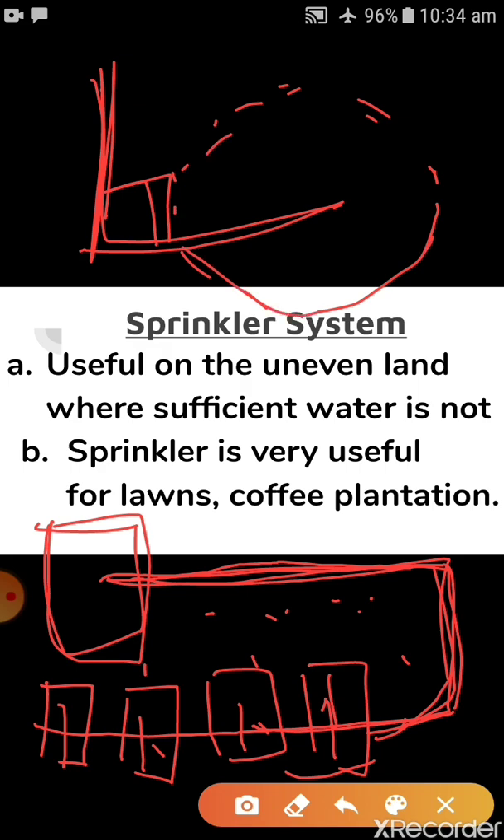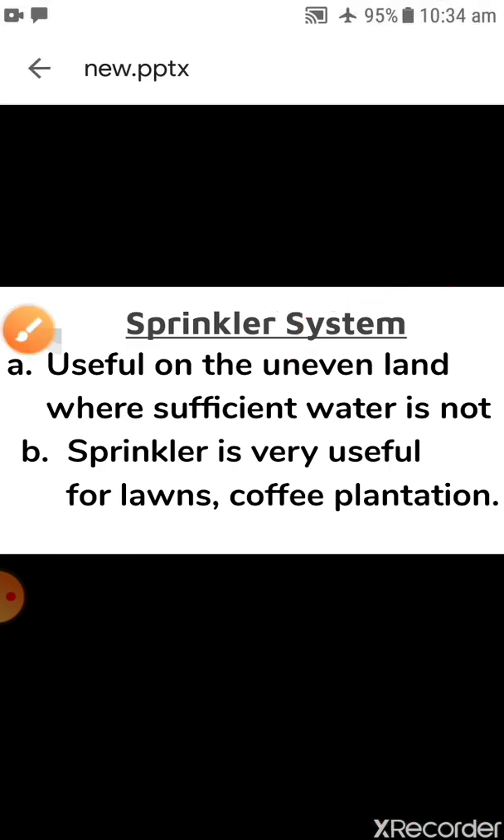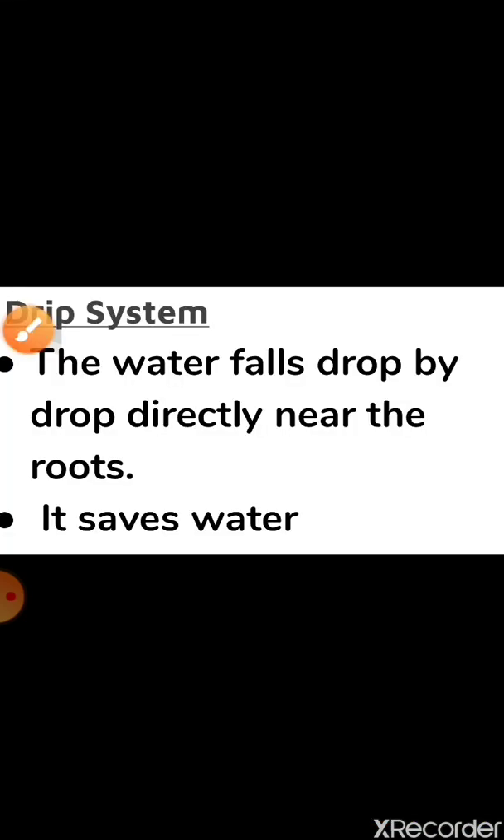I hope you all have observed this sprinkling of water in the gardens, children. In the garden also one fountain is present in the middle, and it sprinkles water like this all around in that circle. So in the same manner this sprinkler system works. Let's talk about the next method, that is drip system.